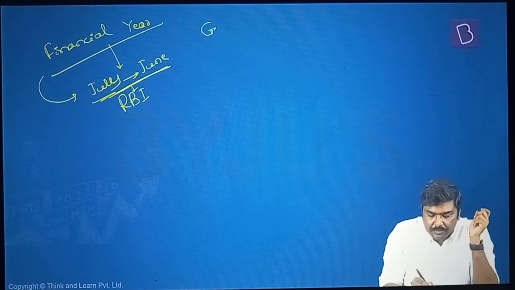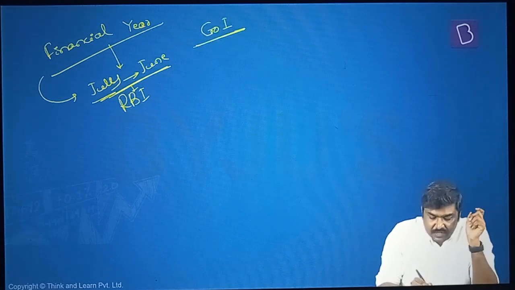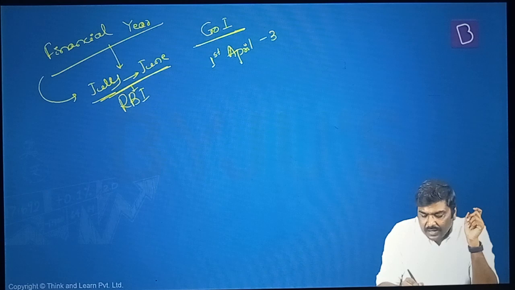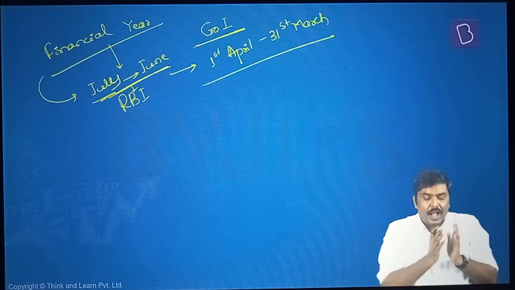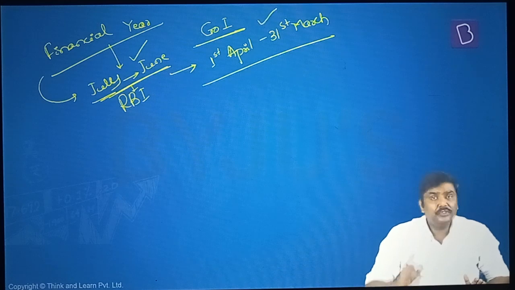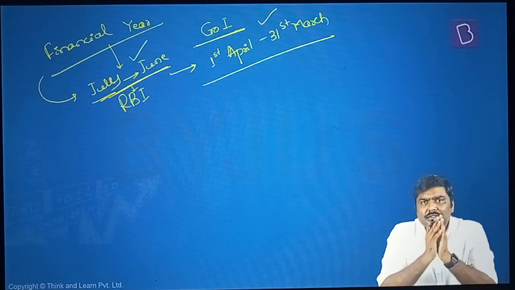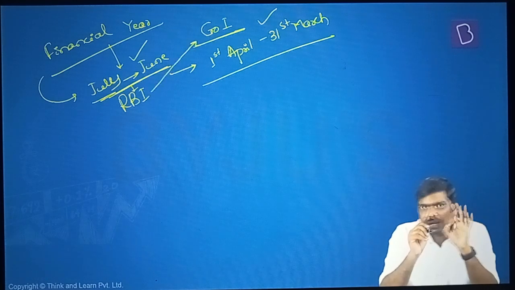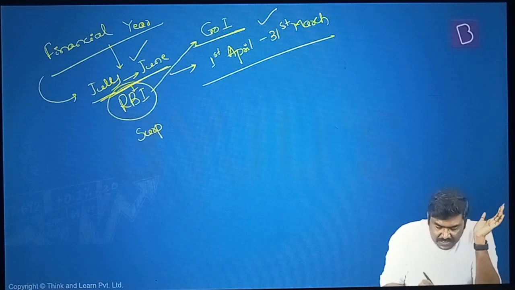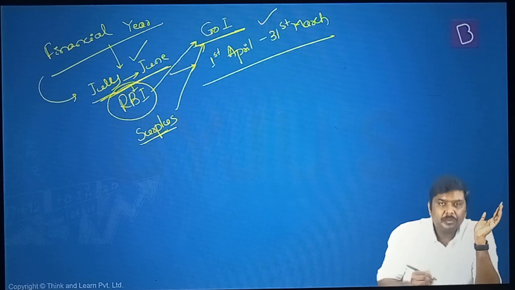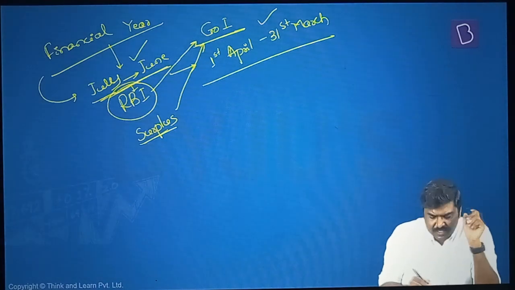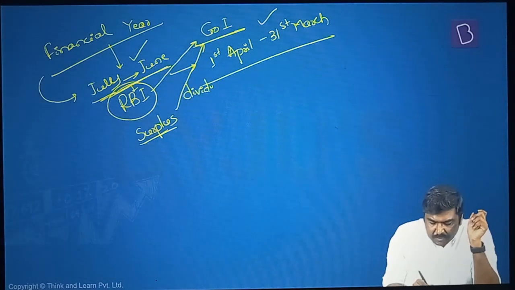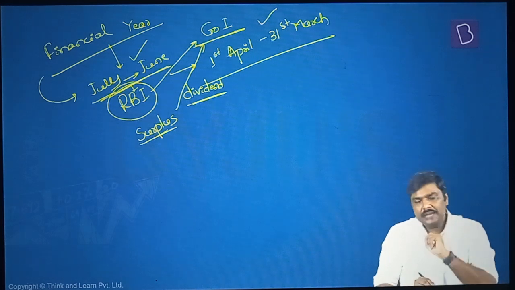Whereas for Government of India, the financial year or accounting year will basically start from 1st of April and end on 31st March of next year. So have a look at this. There's a difference between the accounting year for the RBI as well as for Government of India. And what is the problem with this? Right? What will happen if there's a difference in the accounting year? I stated that first point, Government of India owns RBI. So out of the surplus, some amount of money has to be given to Government of India because Government of India owns it, and this is basically nothing but the dividend which RBI will pay to Government of India. And that's the second point.